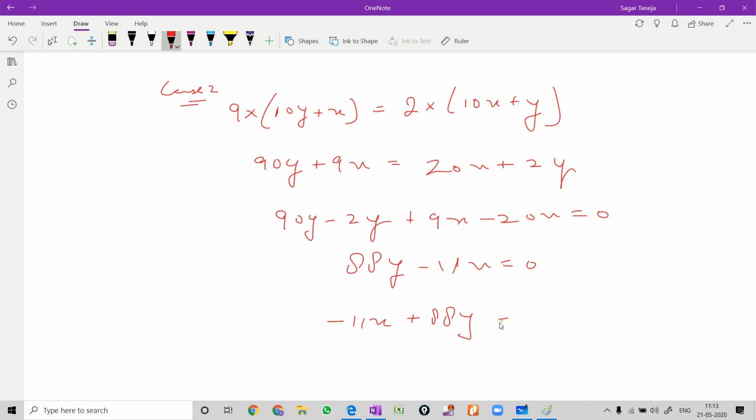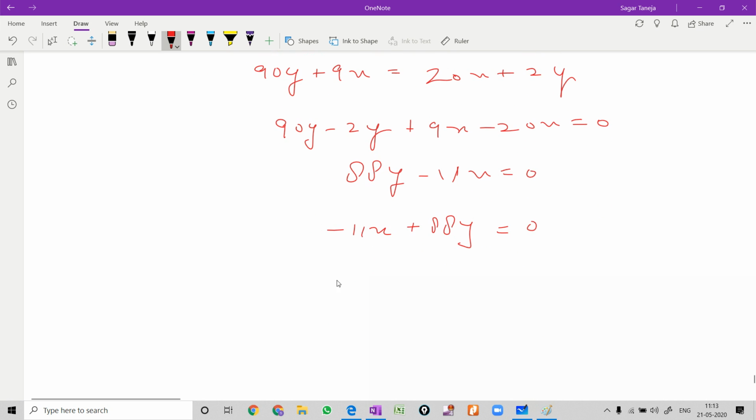I am writing the x term first, then y, and after this we can take minus 11 common. It will become x, and here minus 8y equals 0. If I am taking minus 11 common, then it will be x minus 8y equals 0, and the sign gets changed because I took minus 11 common. So x minus 8y equals 0 upon minus 11, which is 0. So this is our second equation.